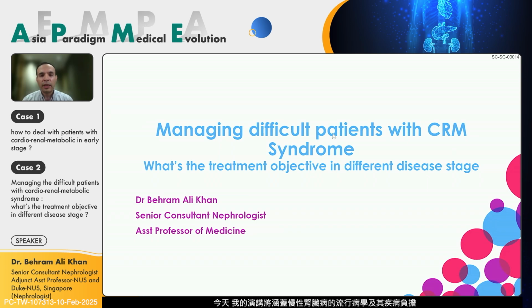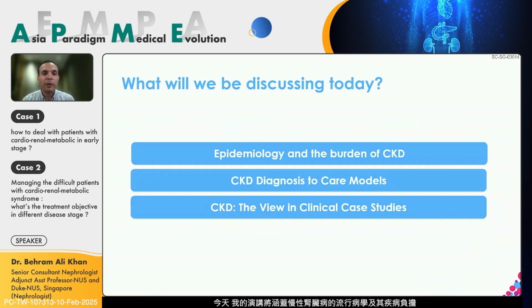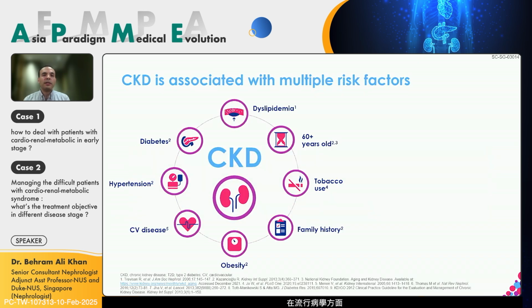My talk will touch on the epidemiology and burden of chronic kidney disease. Then I'll talk about chronic kidney disease diagnosis to care models, and finally some cases to finish my talk. As far as epidemiology is concerned, we are aware that there are multiple risk factors which contribute to chronic kidney disease and also vice versa. Hypertension globally is the number one cause of chronic kidney disease, followed very closely by diabetes. From a Singapore perspective, diabetes leads. Two thirds of patients who have chronic kidney disease in Singapore have it due to diabetes, with hypertension hand in hand.